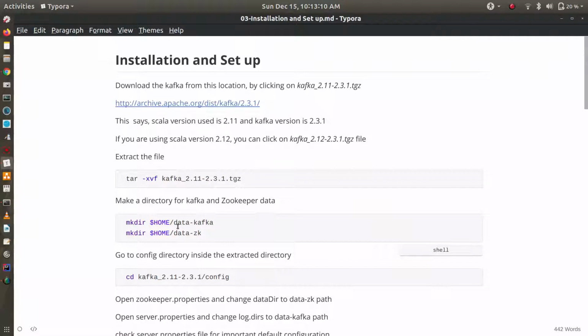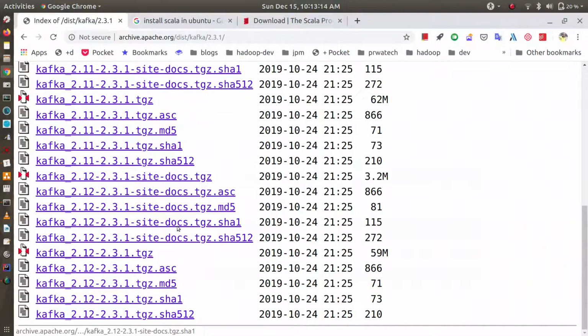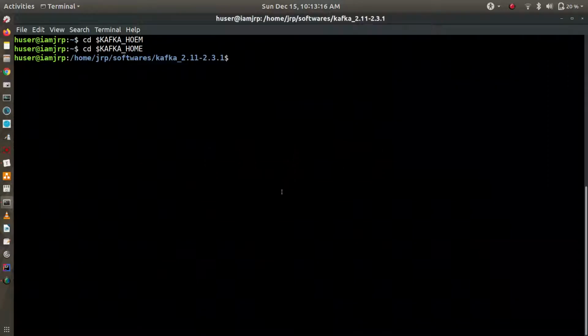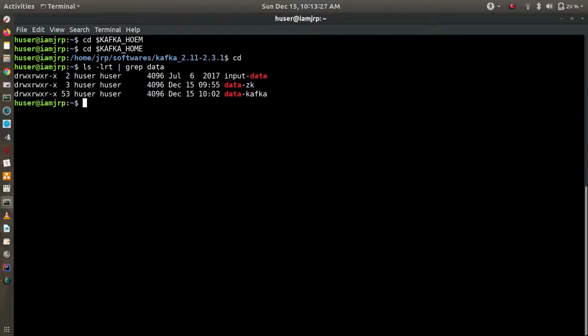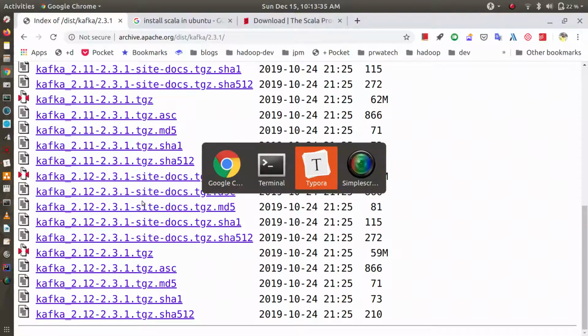I will tell you why we are creating these. I have created these two directories, data-zk and data-kafka, using these two commands.